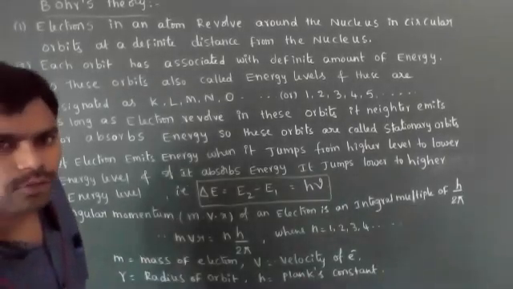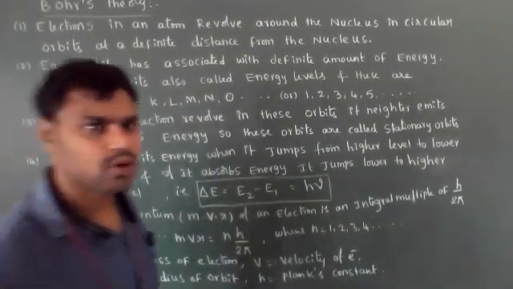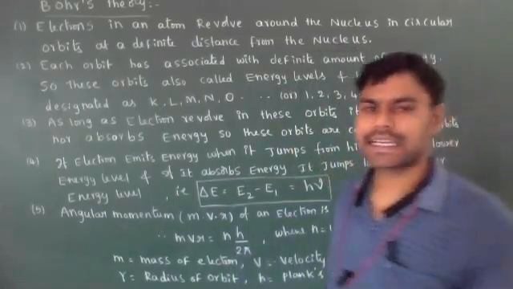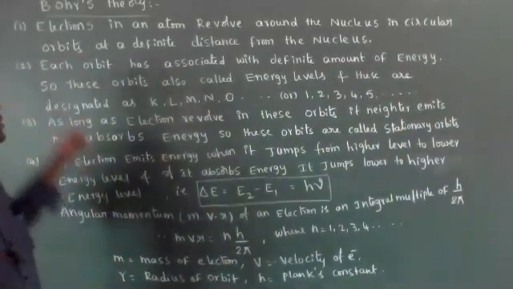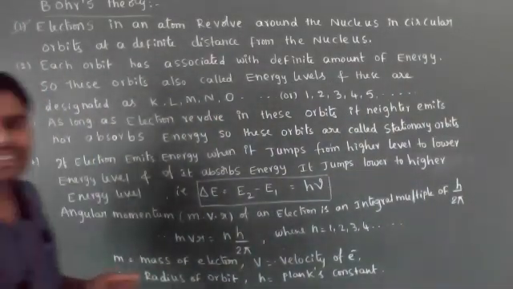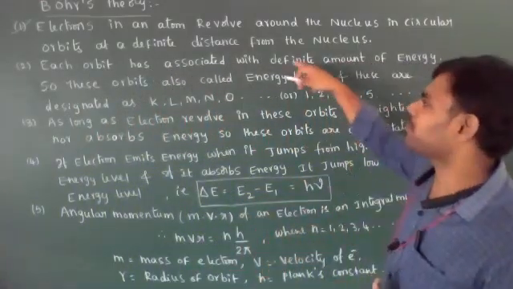See, Bohr atomic model or Bohr's theory. What is Bohr's theory? What did he say? Generally, electrons revolve around the nucleus. First point: the electrons revolve around the nucleus in a circular path or in circular orbits.